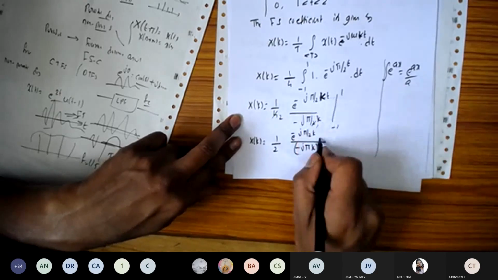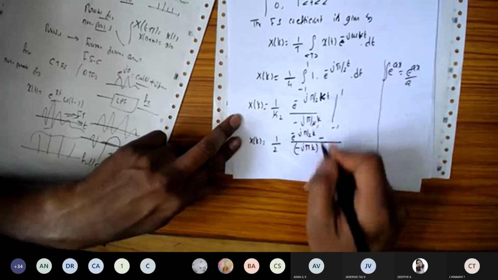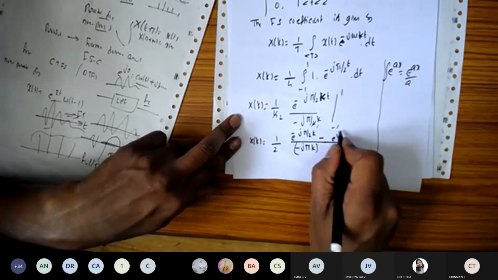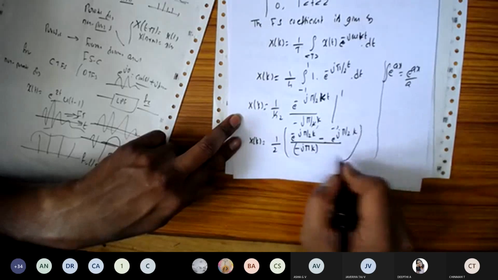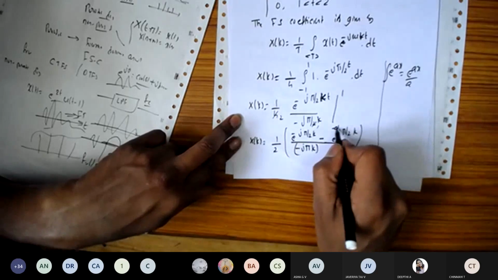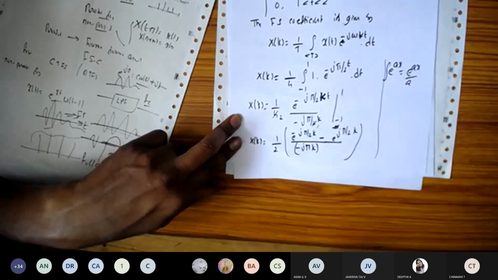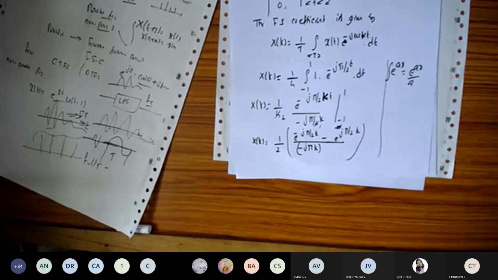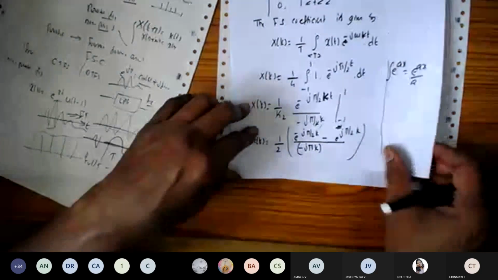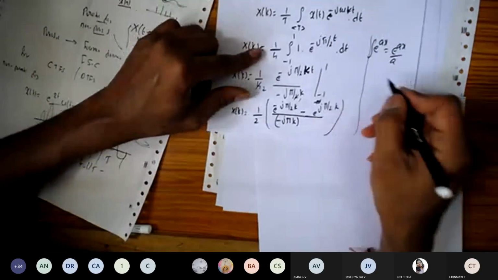When you substitute t is equal to -1, it will become e to the power plus j pi by 2 into k. Done, right?